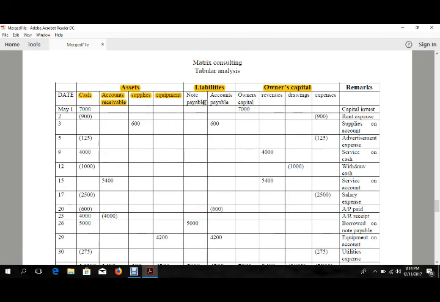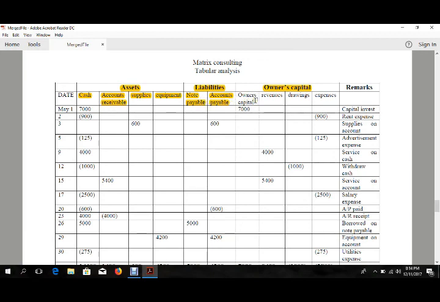Then the liabilities are, in accounting terms, a type of due. For our given example we have two types of liabilities. One is note payable, another is account payable. Account payable is the money we have to pay to another company, and note payable is similar, but there is a slight difference. Technically, note payable is for a bank or other financial firm that lends money.